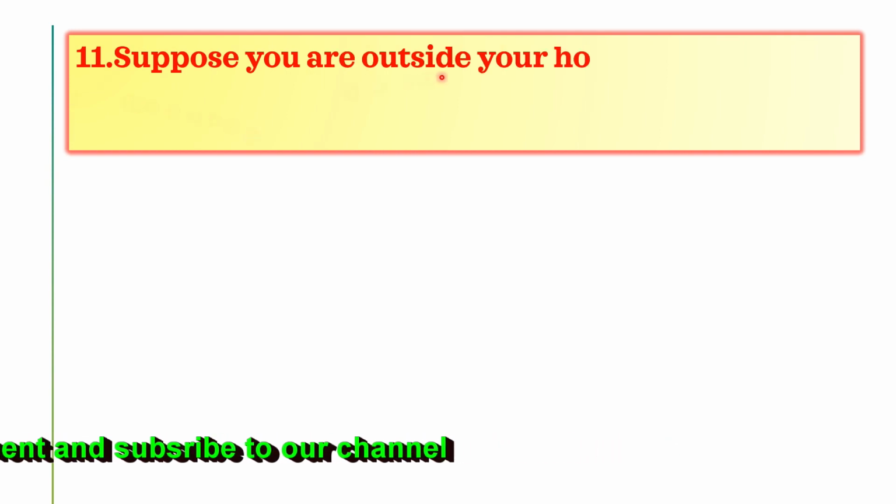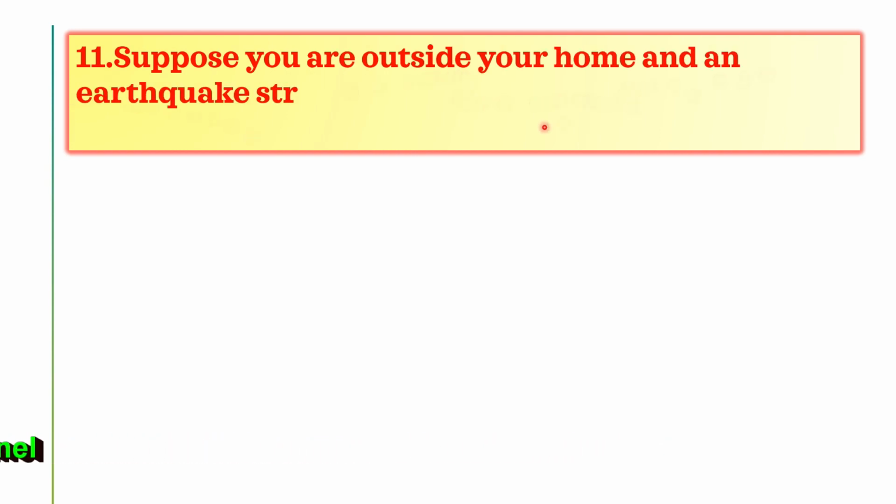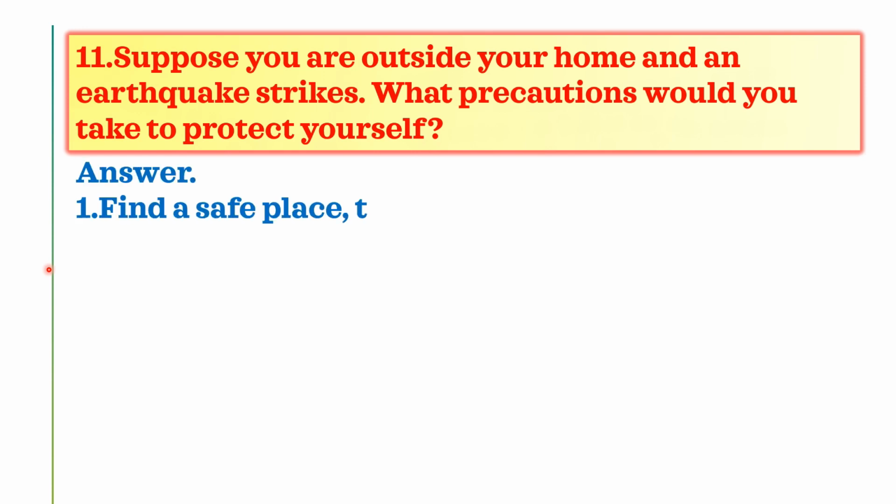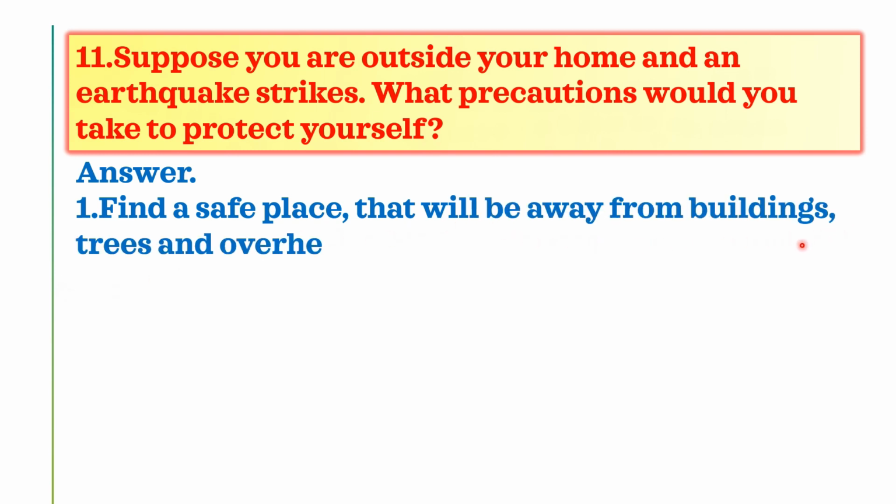Suppose you are outside your home and an earthquake strikes. What precautions would you take to protect yourself? See the precautions we have to take to protect ourselves. Find a safe place away from buildings, trees and overhead power lines.